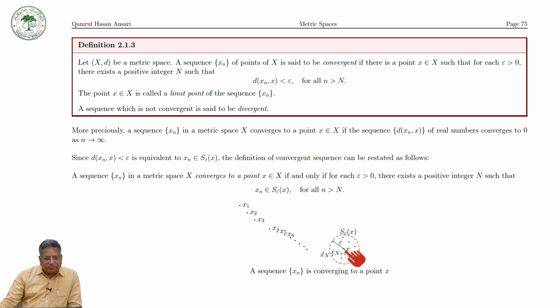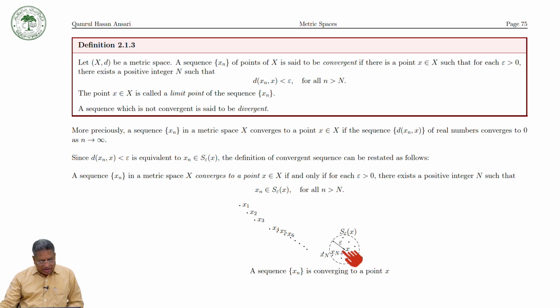Now look here, what does it mean? If you take any two points in the ball, the distance between them must be less than 2 epsilon, because the radius is epsilon. So if I choose epsilon equal to half, it is less than 1. It motivates such kinds of sequences, and we will see the definition of the Cauchy sequence later. If this is happening, then we say that the sequence xn converges to x.